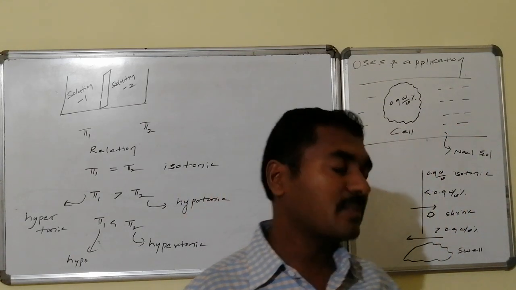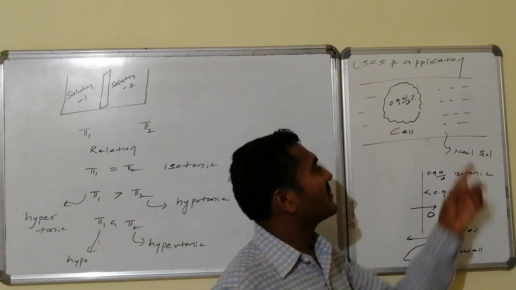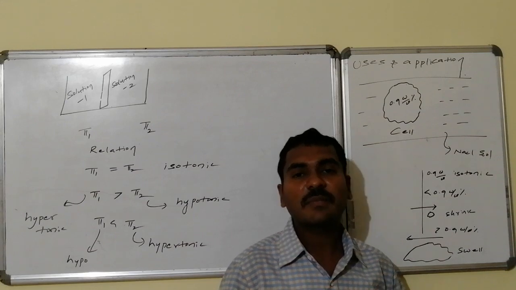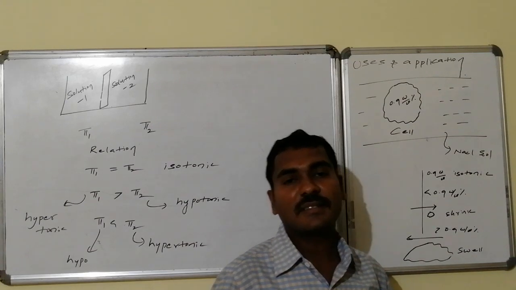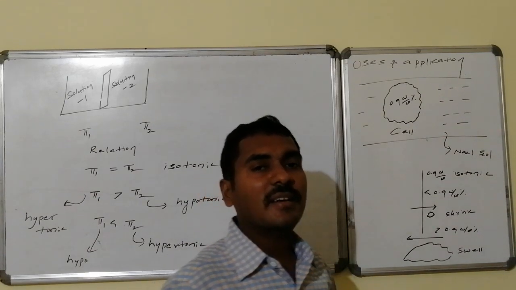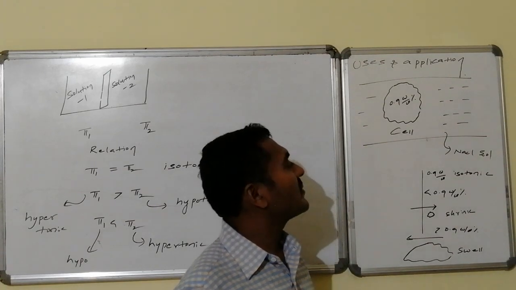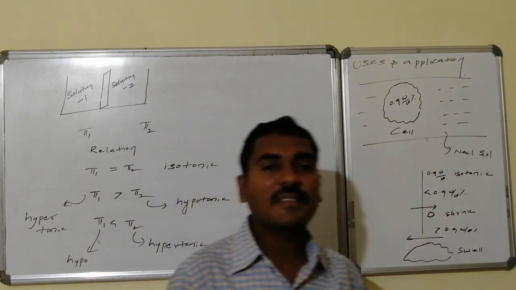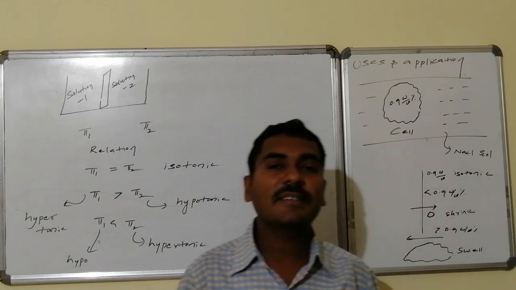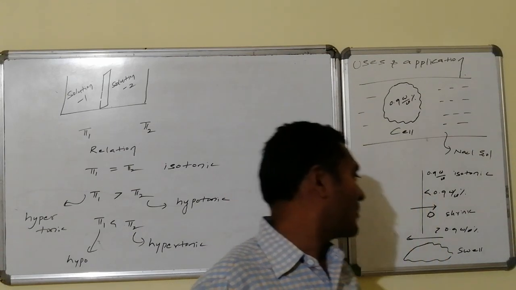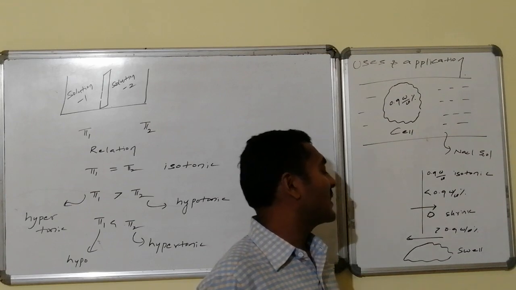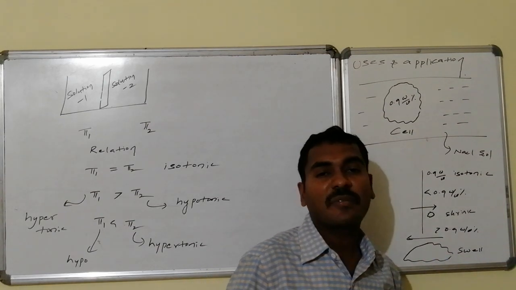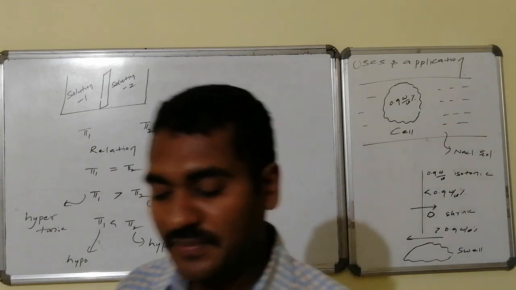Whereas in the reverse case, if the concentration of saline is lesser than 0.9, while the cell remains constant at 0.9 weight by volume percentage, then due to the higher concentration in the cell, solvent molecules from the saline enter the cell. As a result, cell size increases and swelling takes place. This is now an example for a hypotonic system, and the other one is an example for a hypertonic system.